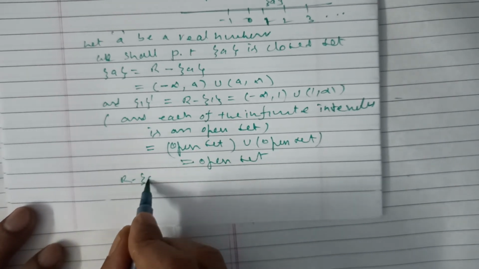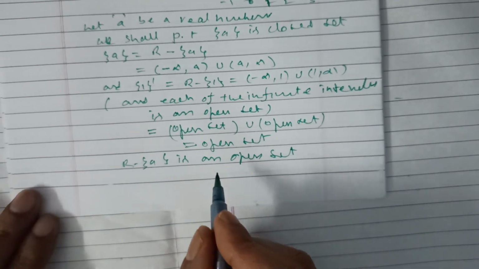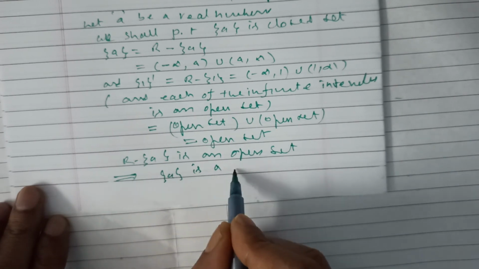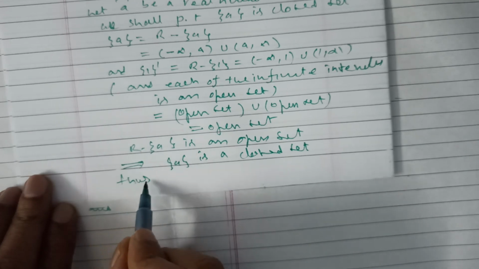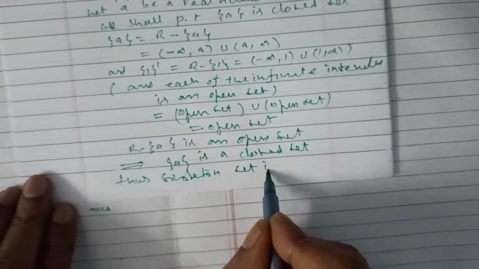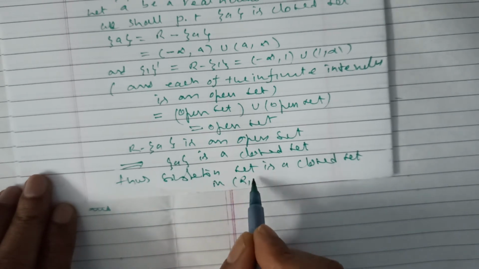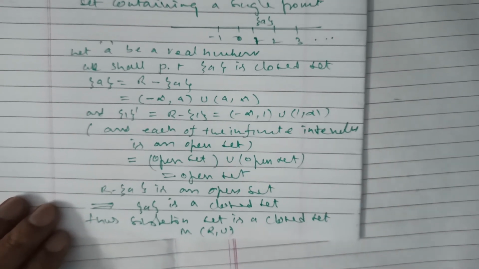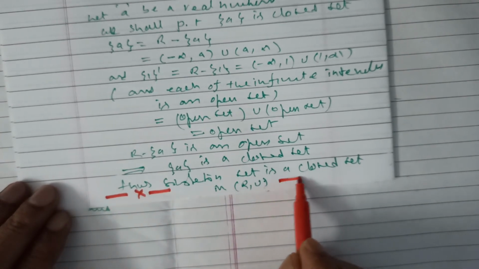So R minus {a} is an open set. This implies {a} is a closed set. Thus, a singleton set is a closed set in (R, U). So the remaining theorems are there that we will see in the next class. Thank you very much.